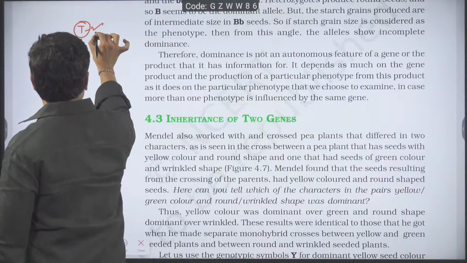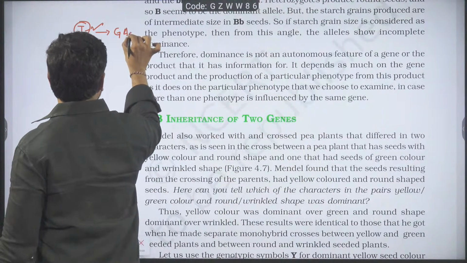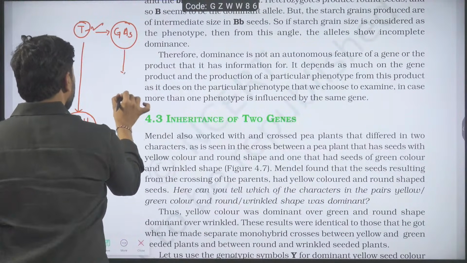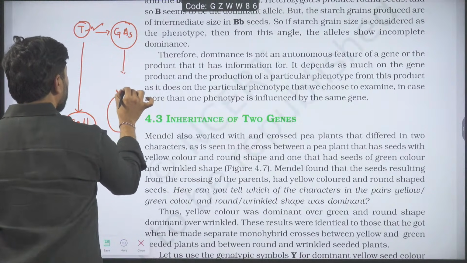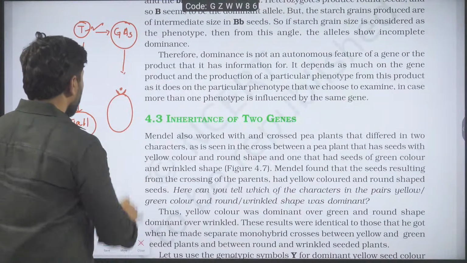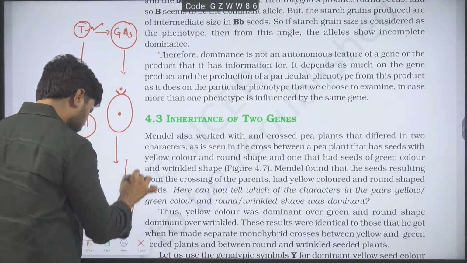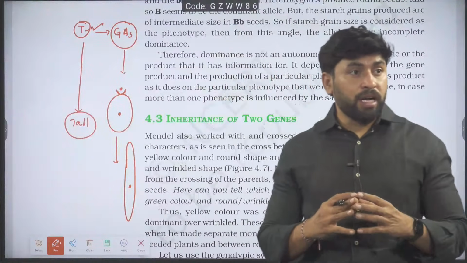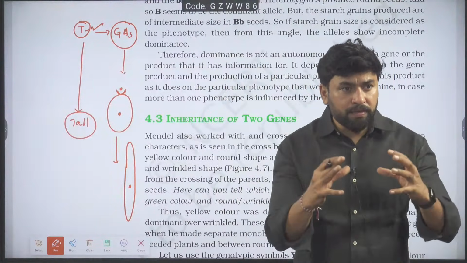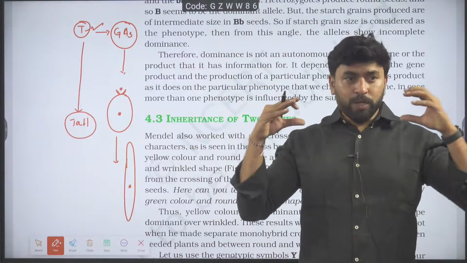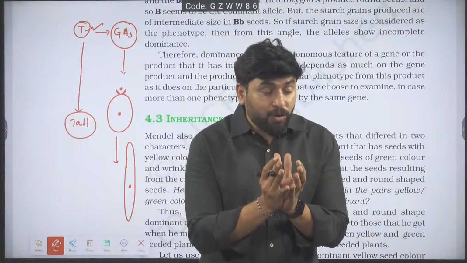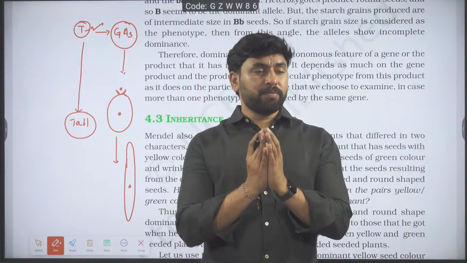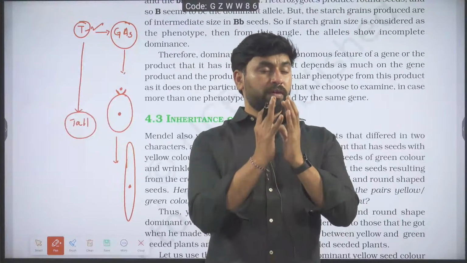Imagine capital T in the pea plant produces gibberellic acid. You know gibberellic acid? It's a phytohormone and it will bind to the receptor of the cell, and the cell will get enlarged. When the cell gets enlarged, that phenomenon is called cell elongation. The length of the cell increases, and when the length of the cell increases, the internodal length of the stem will also increase. I think you have an idea. Gibberellic acid is responsible for internodal elongation of stems.